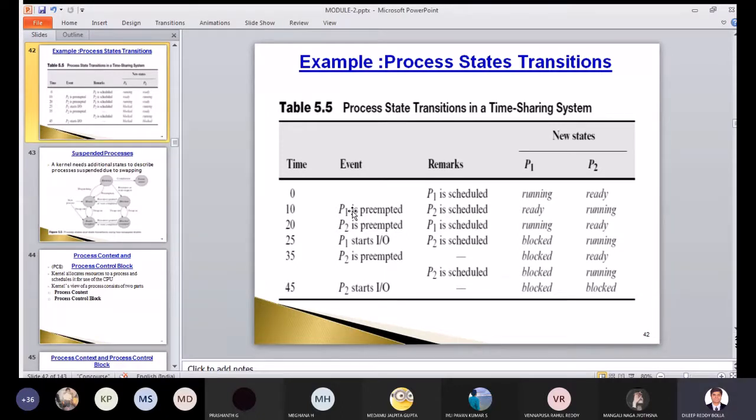Out of the two processes, the same example we have seen in module 1, if possible, I will copy the slide from there and add it here. Just a second. In module 1 we have seen that question, where we have two processes P1 and P2; P1 will take some time, P2 will take some time, for IO and CPU, all that you have seen. So a similar type of question it is. So I'll take that question.